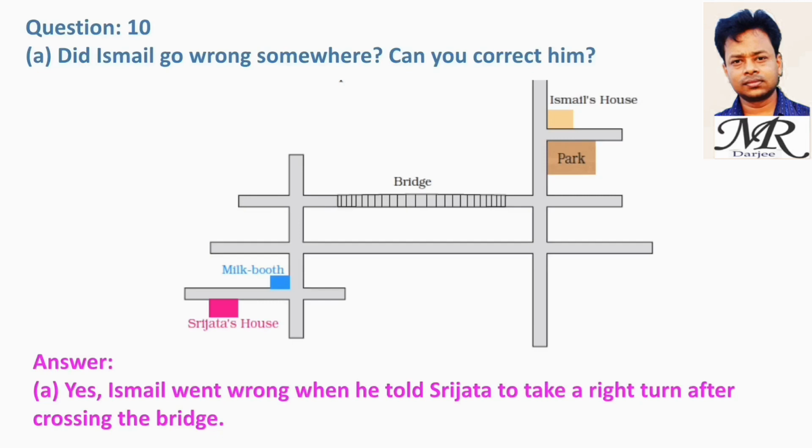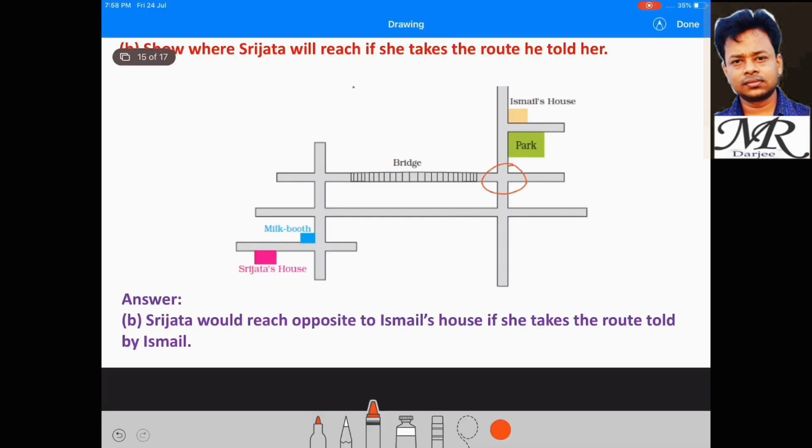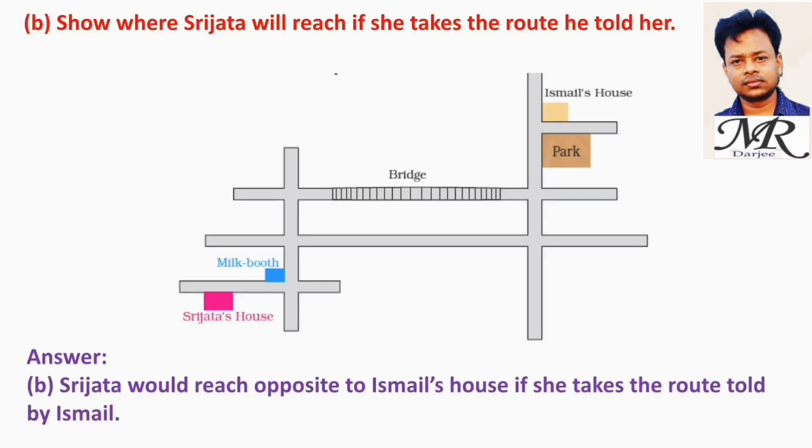Did Ismail go wrong somewhere? Can you correct him? Yes. Ismail went wrong when he told Srijata to take a right turn after crossing the bridge. So, where will Srijata reach if she takes the route he told her? Srijata would reach opposite to Ismail's house if she takes the route told by Ismail.